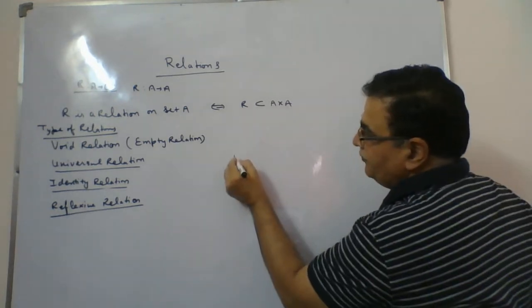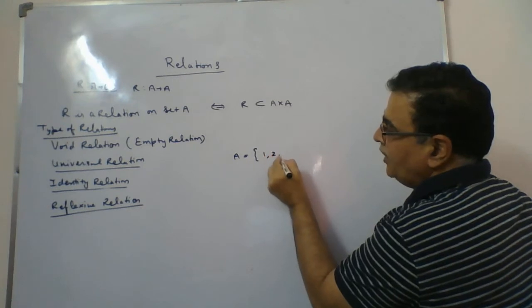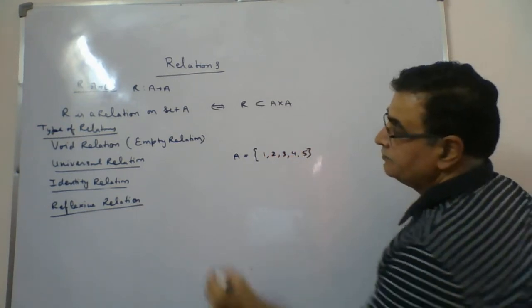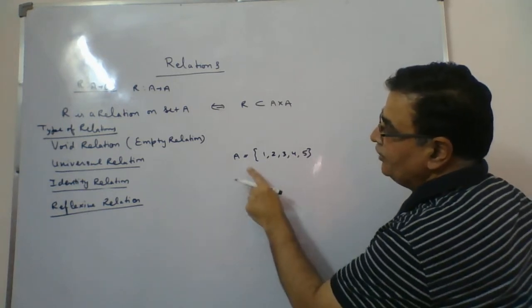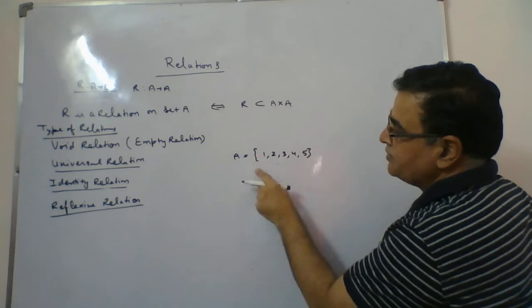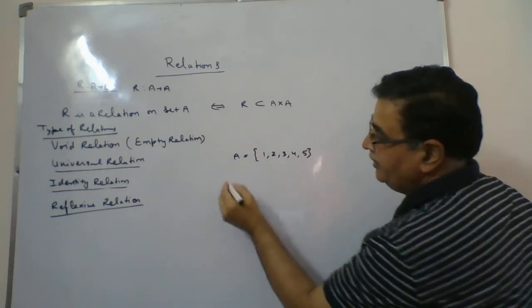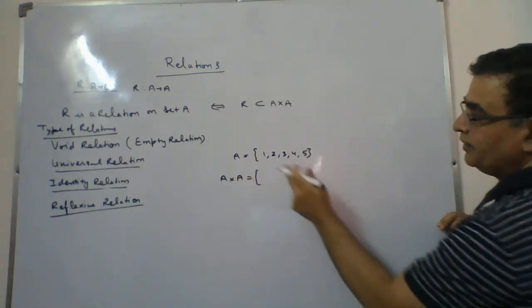For example, we'll say set A has elements 1, 2, 3, 4 and 5. One thing is clear: a relation on A will be a subset of A cross A. You know how to calculate A cross A. A cross A means all possible ordered pairs.